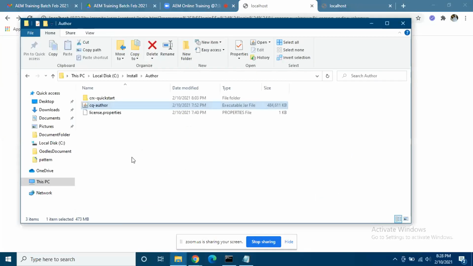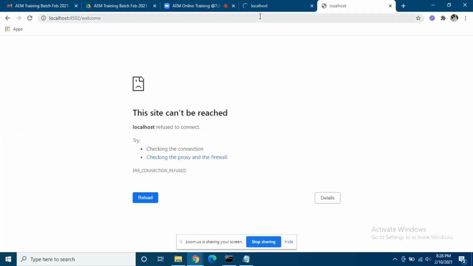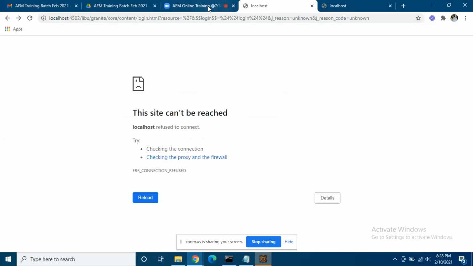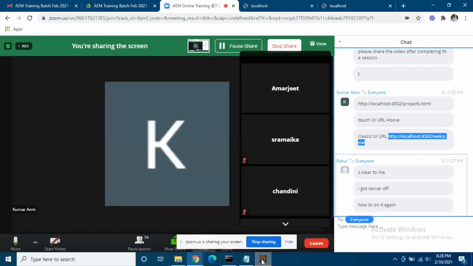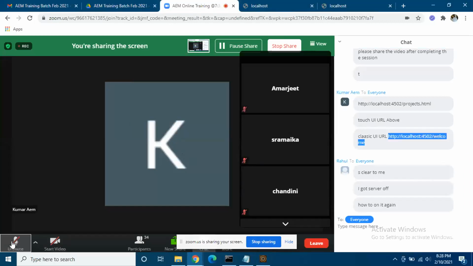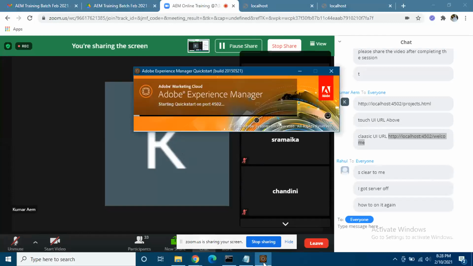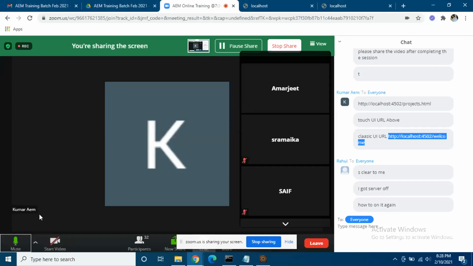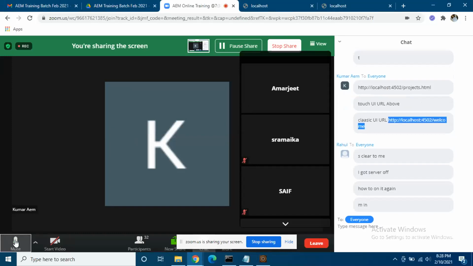You should never close this cqauthor.jar, right? If you close it, the server will stop. So whenever you are doing something, you'll have to keep it running. Okay, I will. Now again, it will take some time to start. You click on that icon. Now it's going to take some time. Don't close that one, otherwise your server will stop. This time it should not take too much time. Let's wait a minute or so. It should get started.